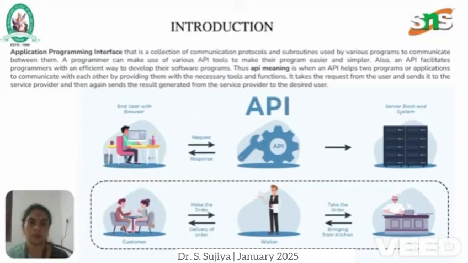In a real-time example, a customer makes an order in a hotel, and that will be taken by a waiter to the chef. Once the chef makes the dish ordered by the client and makes it ready, it is taken by the waiter from the kitchen, and the waiter delivers the order to the customer. Here, the waiter plays the major role between a customer and a chef. Likewise, a waiter plays the role of an API, where the customer is the one who requests a service. The chef is the server who responds to the client. So this is how an API works.